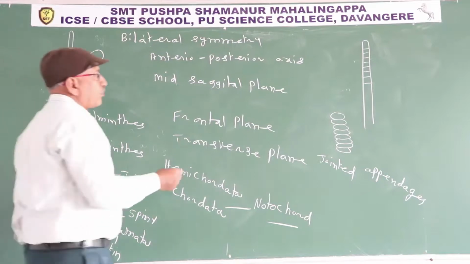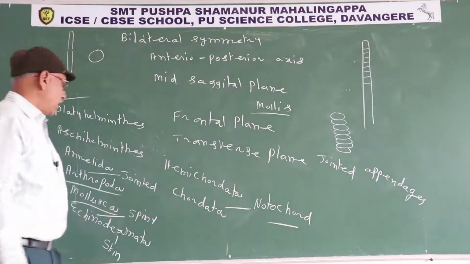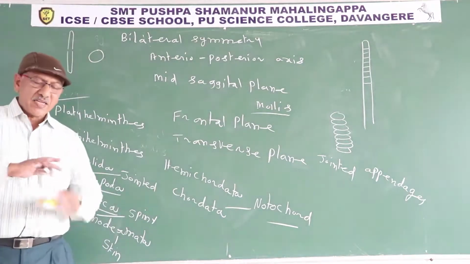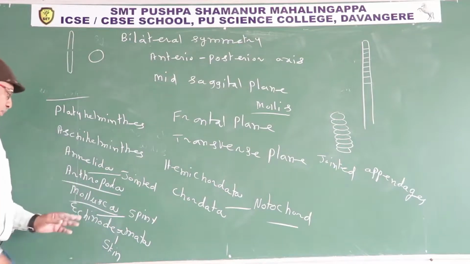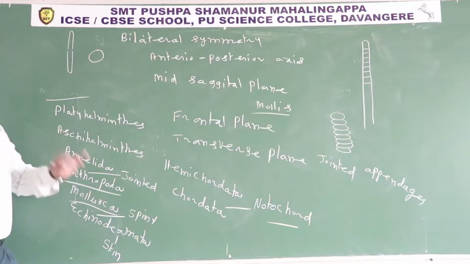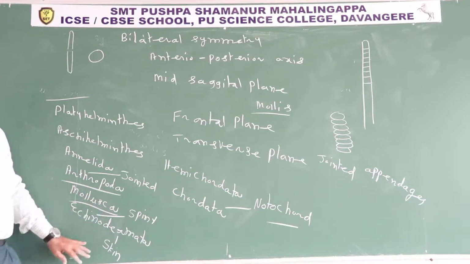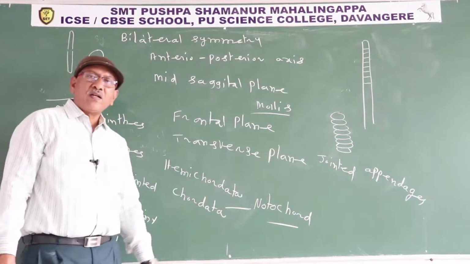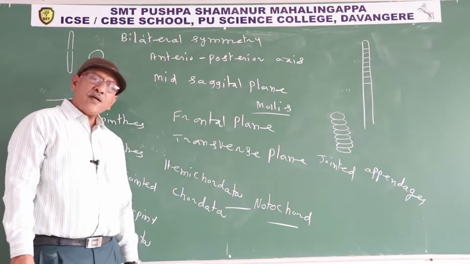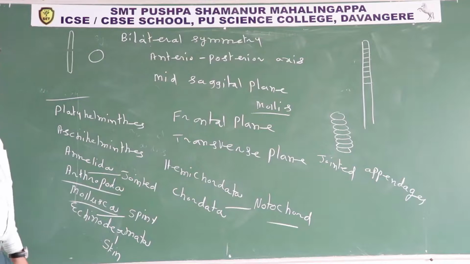Mollis means a soft body. So a shell is present around the soft body for protection. It is the second largest phylum regarding number of species. Echinodermata, spiny skinned animal. Echino means spiny, derma means skin, eta means bearing. Hemichordata, half chordates. Chordata, animals having notochord, included in phylum Chordata.